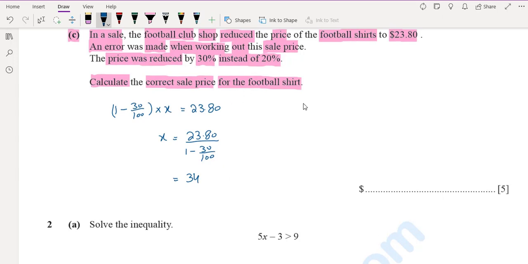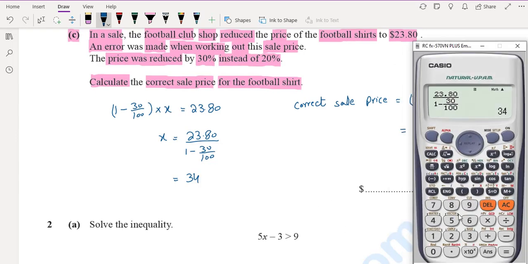Now the correct sale price is equal to 1 minus 20 over 100 of the original price, which is $34. 1 minus 20 over 100 of 34 is 27.2.